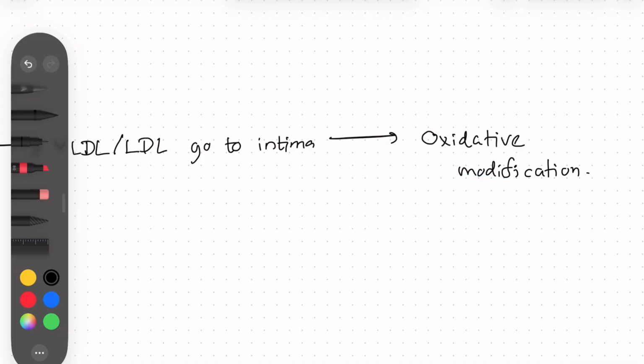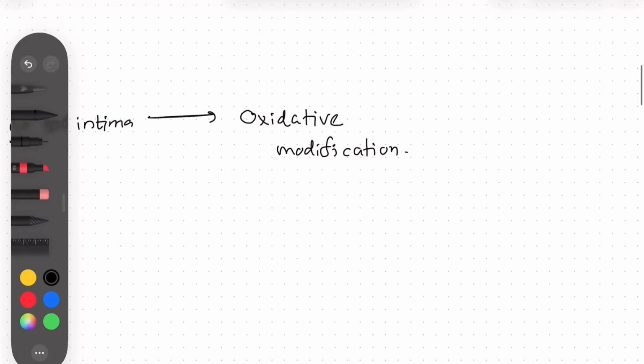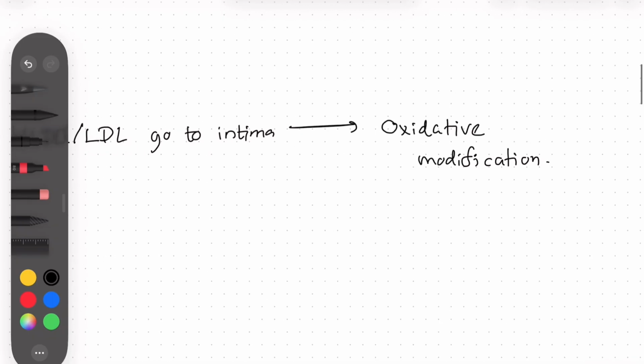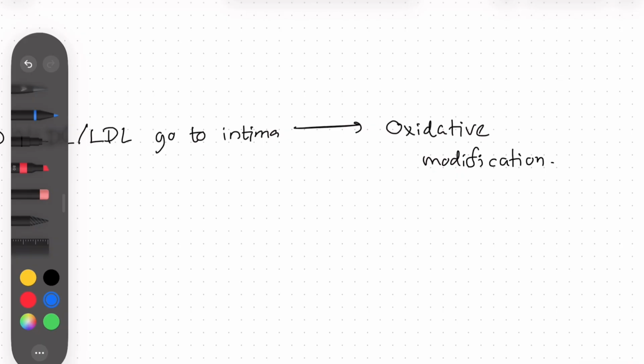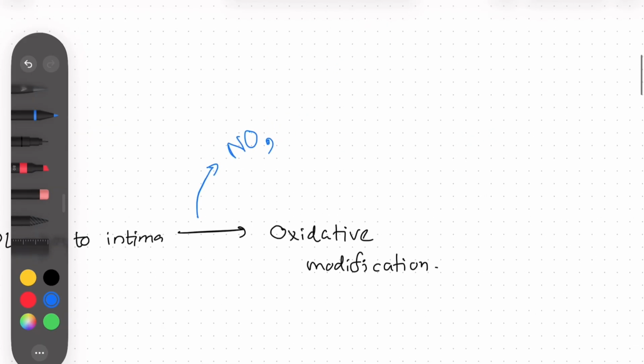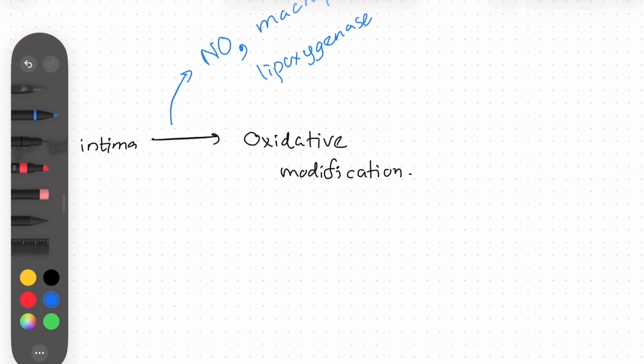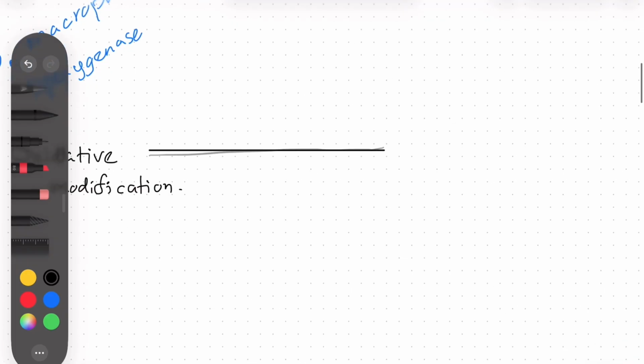Our body identifies this as a threat, so it tries to damage or destroy this oxidatively modified LDL and VLDL. Actually, they are modified oxidatively due to the presence of nitric oxide, macrophages, or enzymes such as lipoxygenase. After facing these things, they tend to be modified oxidatively. After this oxidative modification, they are identified as a threat to our body. So our body tries to destroy them. Macrophages eat them up.